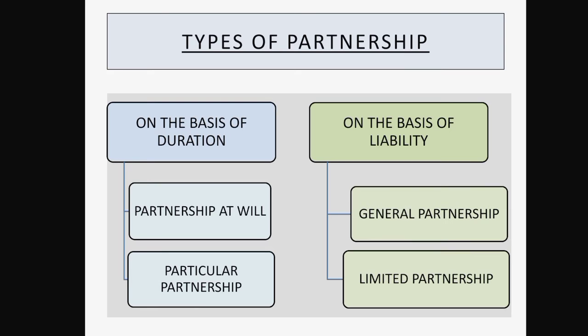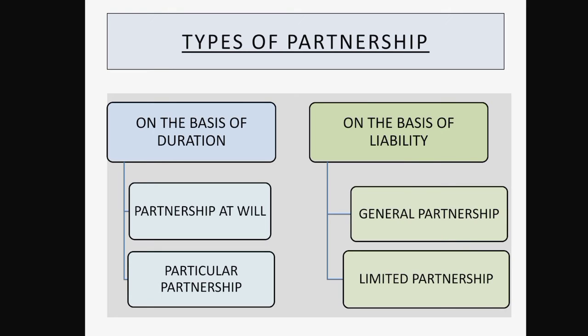Next type of partnership firm on the basis of duration is particular partnership. Now, what do you understand by particular partnership firm? So, it is a type of partnership firm which is formed to carry on a particular venture. This is known as particular partnership. So, basically, this type of partnership comes to an end automatically on the completion of that venture.